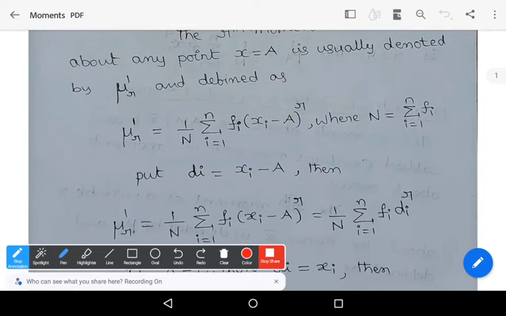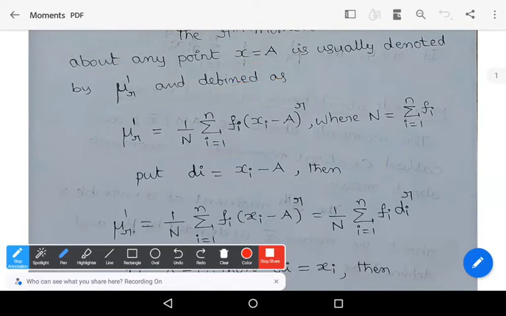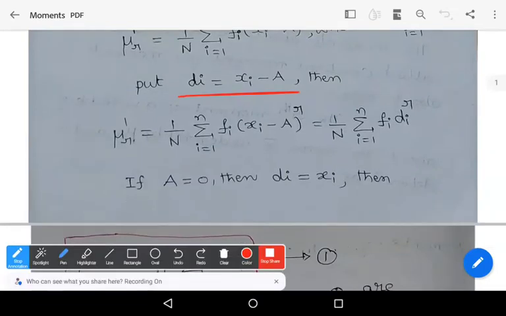So the rth moment about any point x equals a is denoted by the symbol mu r dash and defined by mu r dash equals 1 by n into summation over i equals 1 to n f i (x i minus a) whole power r. Let us substitute d i equals x i minus a. Replace x i minus a by a variable d i.